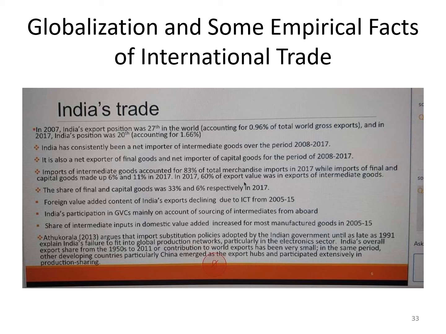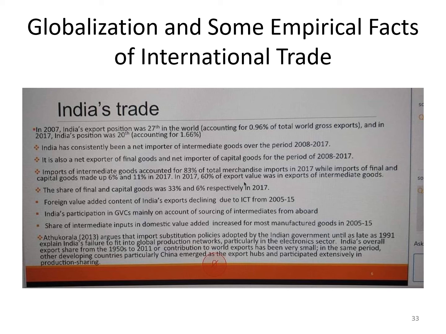And India's overall export share from the 50s to 2011, or contribution to world exports, have been very small. In the same period, other developing countries, particularly China, emerged as the export hub and participated extensively in production sharing.